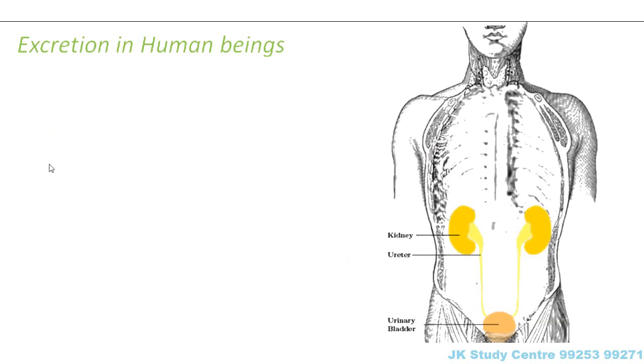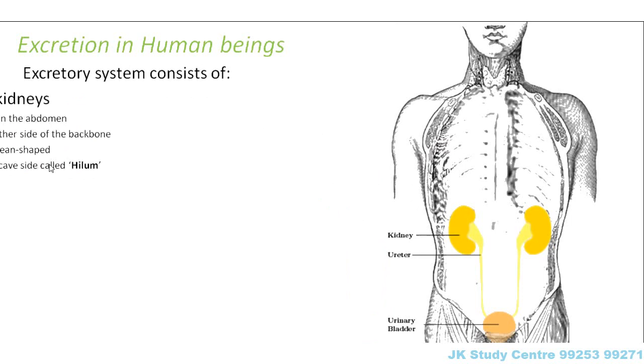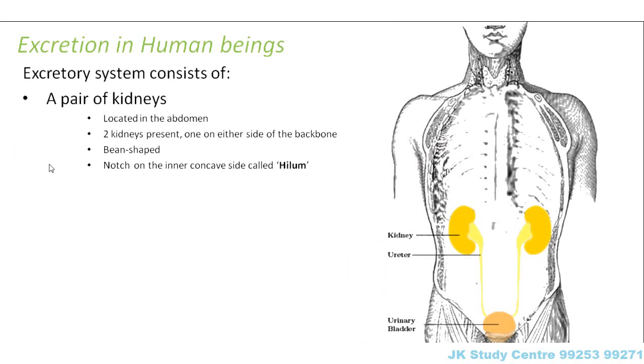So let us see how excretion actually takes place with the help of these organs. So what are these kidneys? Kidneys are located in the abdomen. As I mentioned, this was the thoracic cavity. So this is the end of the thoracic cavity, and this is the start of the abdomen. So in the abdominal cavity are located the kidneys. Two kidneys are present, one on either side of the backbone. So the backbone runs somewhere here. So on either side of the backbone we have one kidney. Their shapes are in the form of a bean.